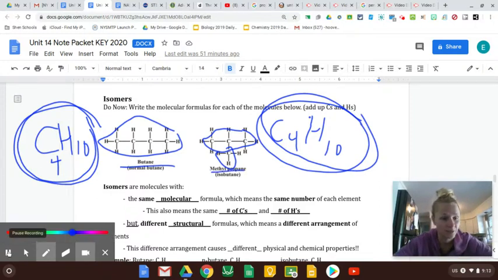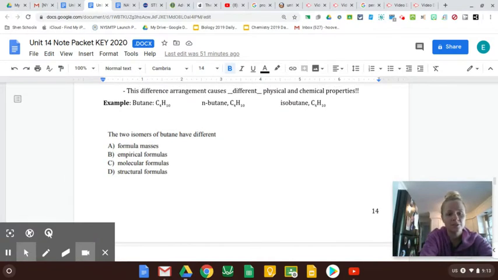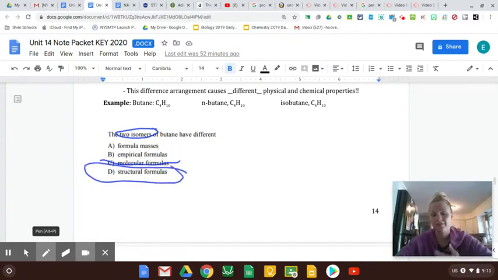So that's an isomer. A question they might ask is isomers, what's different about them? Not their molecular formula, that's what's the same. They both have the same number of C's and H's, which is the confusing part, but it's their structure that's actually different. That's what makes them isomers. Same formula, but different structure, and therefore different properties. They're going to act different.